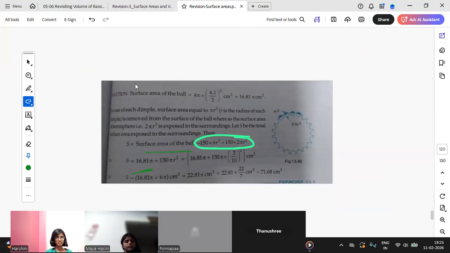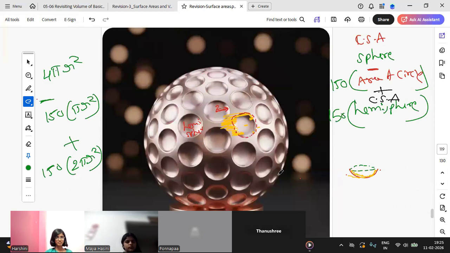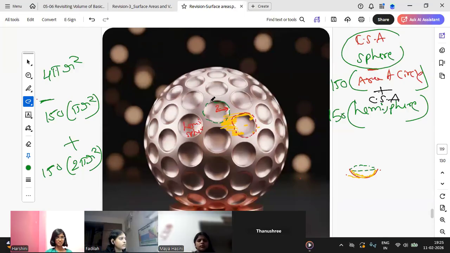So Rujita, go ahead. Sir, doubt please. Why are we including the circle as well, sir? Can't we take directly hemisphere minus CSA of hemisphere? If you are taking the hemisphere, student, you have CSA of a sphere, which means you have painted everything. Now if you are punching, if there is a hole in it, definitely you will not paint this part, right? When there is a big sphere, first of all, you are pressing it with the hemisphere. So that means some paint you will remove, then only you will press, right? You will remove that small paint, that circle paint, and then only you will press that particular hemisphere.